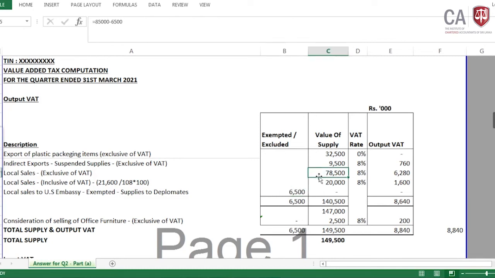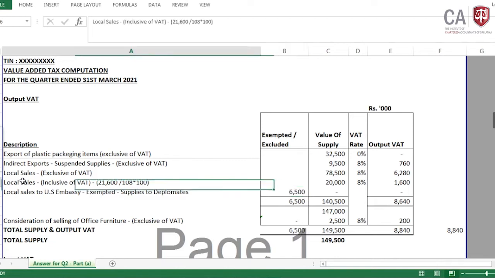Then, don't forget, when we come to the claimable input VAT, before computing the allowable input VAT, you need to take the disallowable component. I have explained this with reference to input VAT on the local purchases. Then we need to take the apportionment, and we need to take the disallowable amount with reference to the exempted supply, and then we take the allowable input VAT. Okay, don't forget these things.